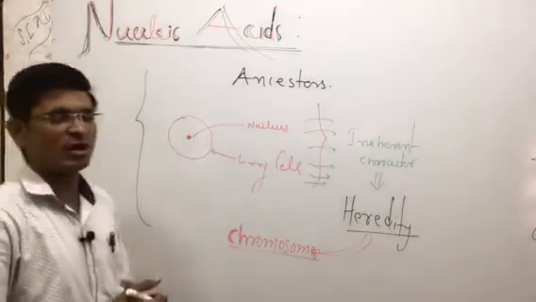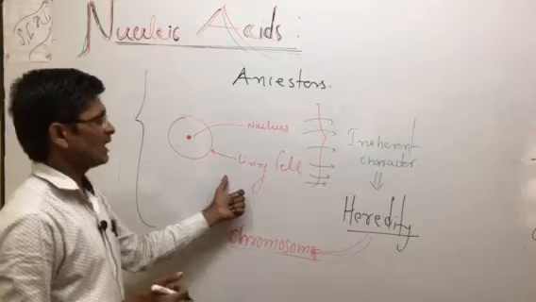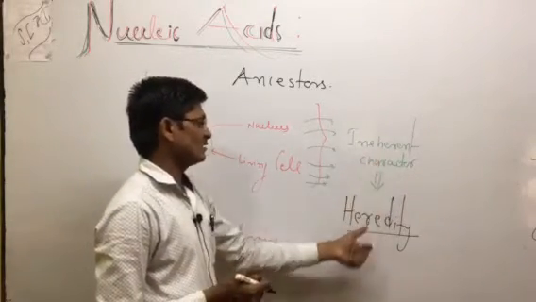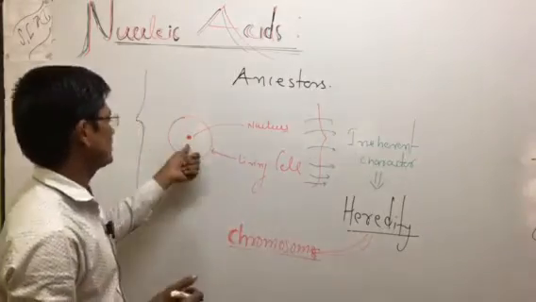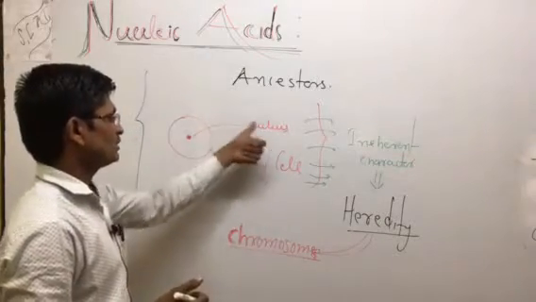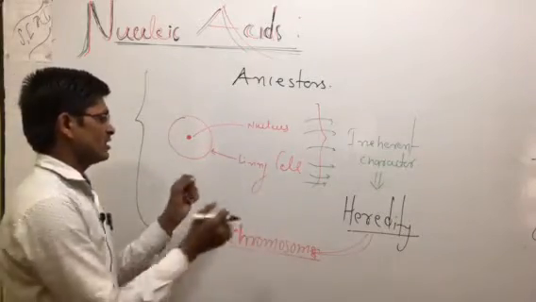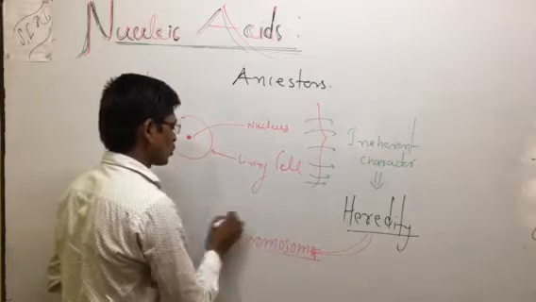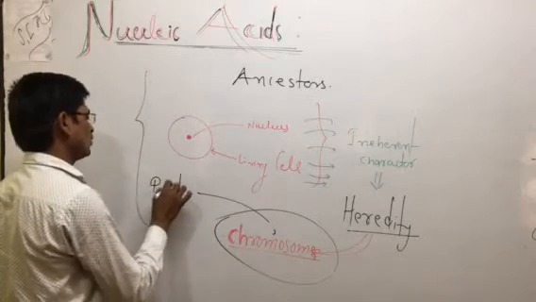It is due to what? The nucleus of the living cells, and this characteristic is called heredity. So the inherent character is transmitted. The particles of the nucleus in the living cell are responsible for heredity, and they are called chromosomes. The chromosome is made from protein and nucleic acid.